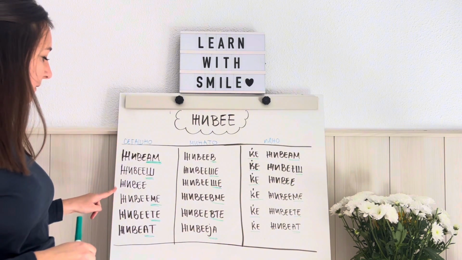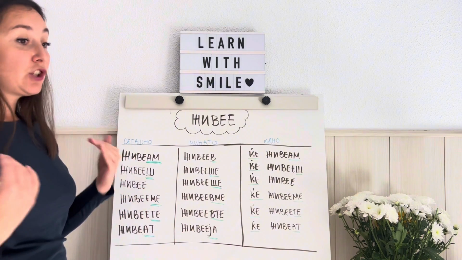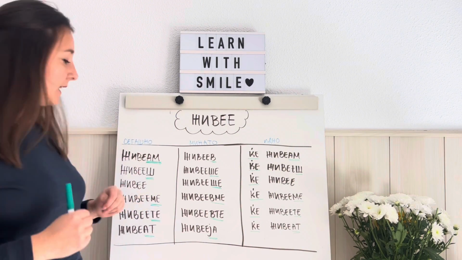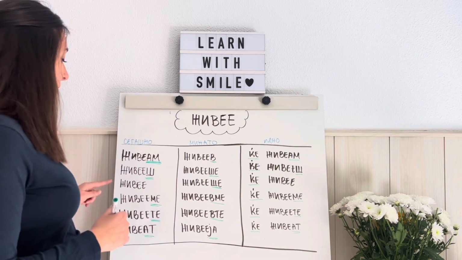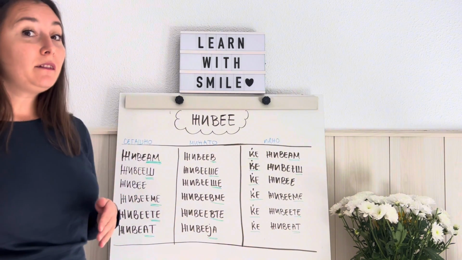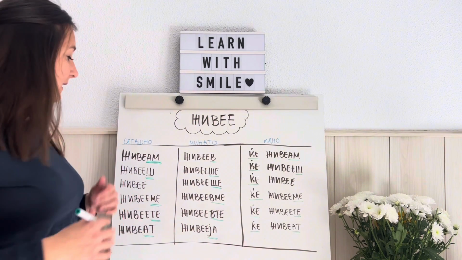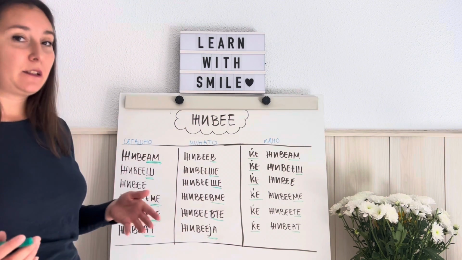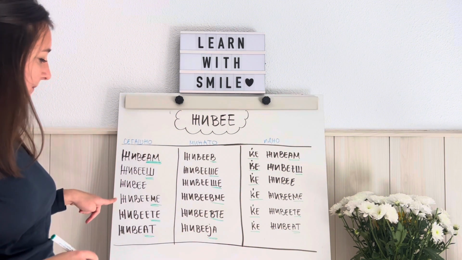Then, third person singular, ЖИВЕЕ. ЖИВЕЕ means he, she, or it lives. Okay? In third person singular, usually we use the subject. So, we say той живее, та живее, or тоа живее. He lives, she lives, or it lives. Okay? Then we go on with the plurals.